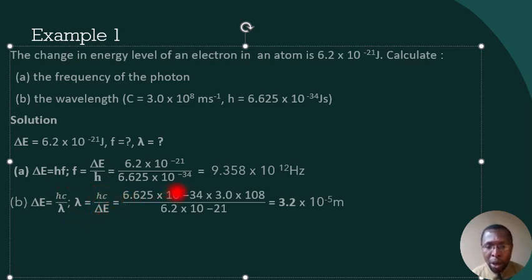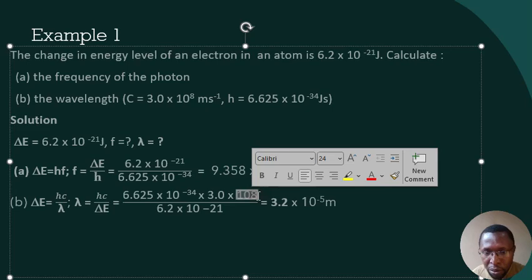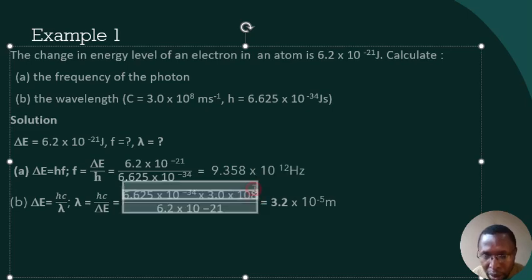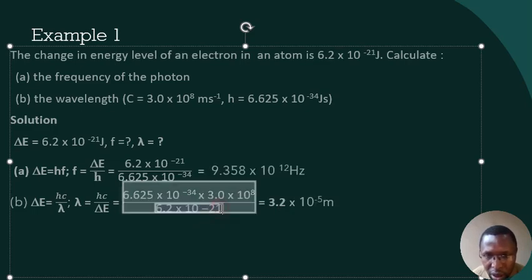Our h remains the Planck constant, 6.625 times 10 to the power minus 34, and c is the speed of light, 10 to the power 8, and the energy change has power minus 21.